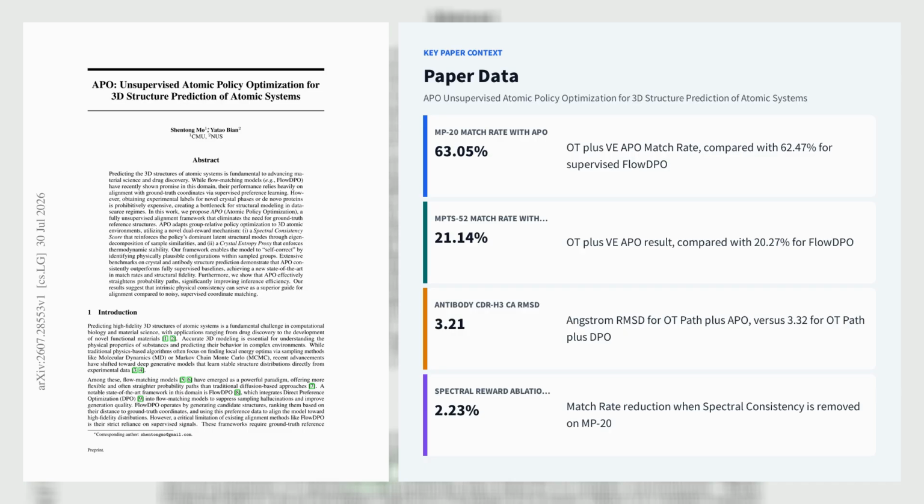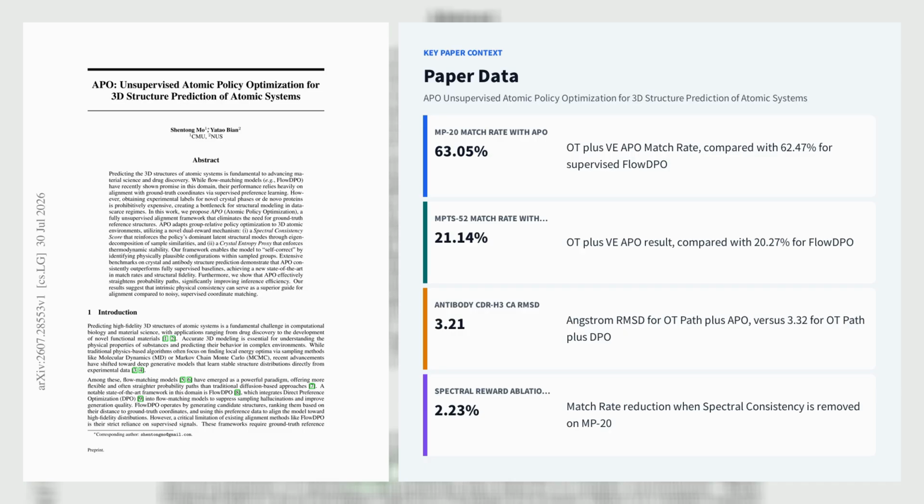On MP20 with an OT plus VE path, APO reaches a 63.05% match rate versus 62.47% for supervised Flow-DPO. On the harder MPTS-52 benchmark, it achieves 21.14% versus 20.27%. For antibody CDR H3 prediction using an OT path, APO lowers C-alpha RMSD to 3.21 Å from Flow-DPO's 3.32 Å.